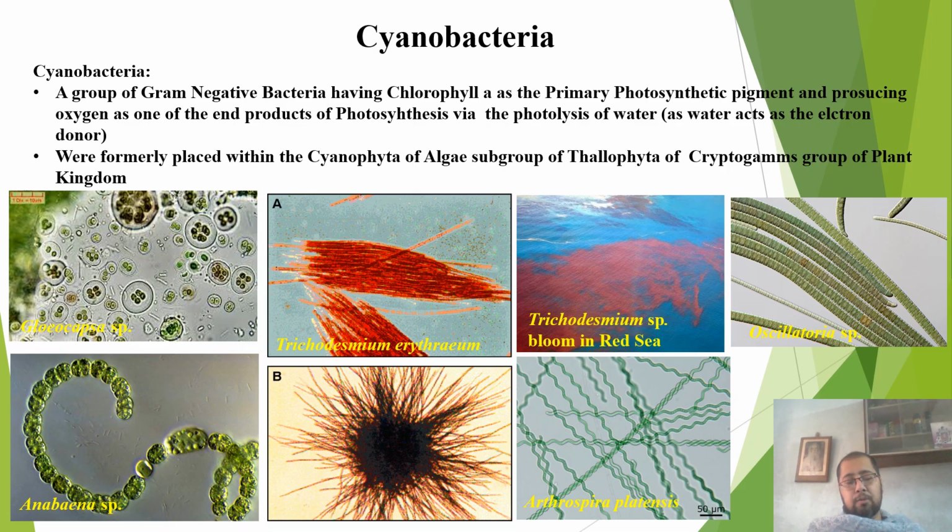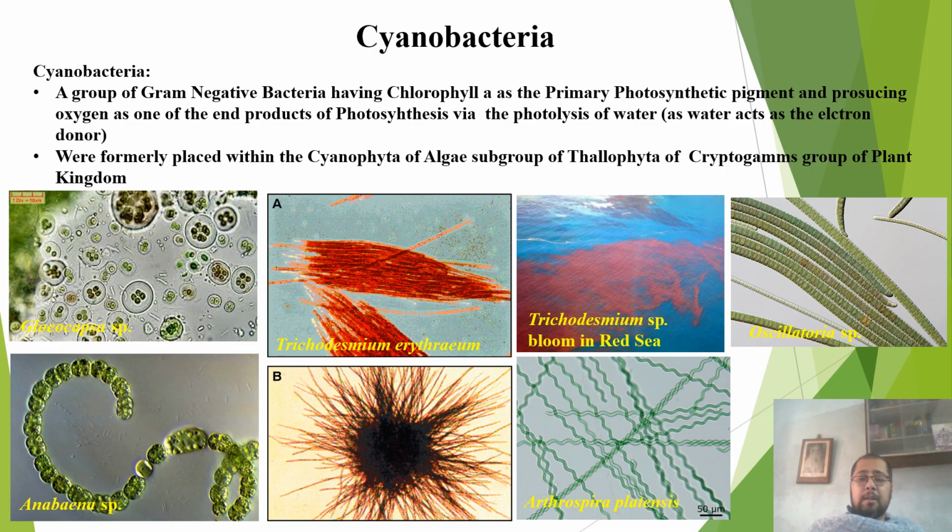Now when photosynthesis first evolved, hydrogen sulfide was used as an electron donor, resulting in the production of elemental sulfur as the end product. Gradually a new form of photosynthesis evolved, which utilized water as the primary electron donor, resulting in the evolution of oxygen.